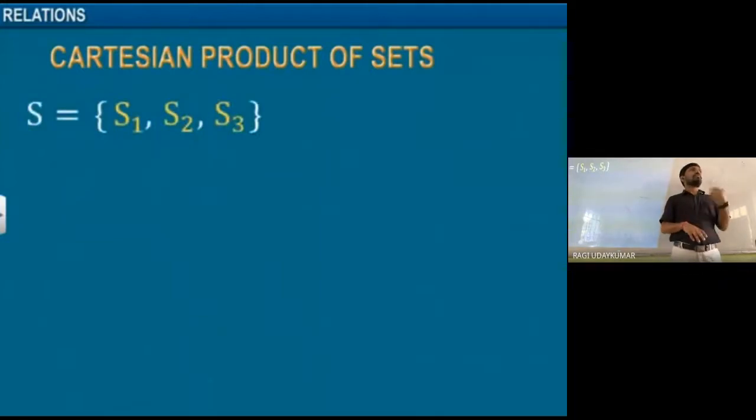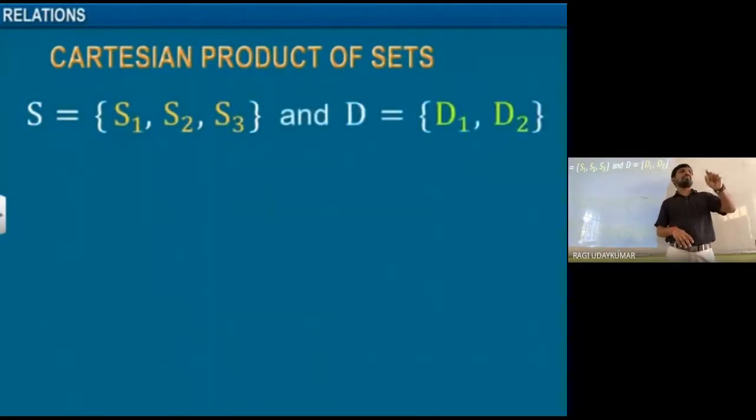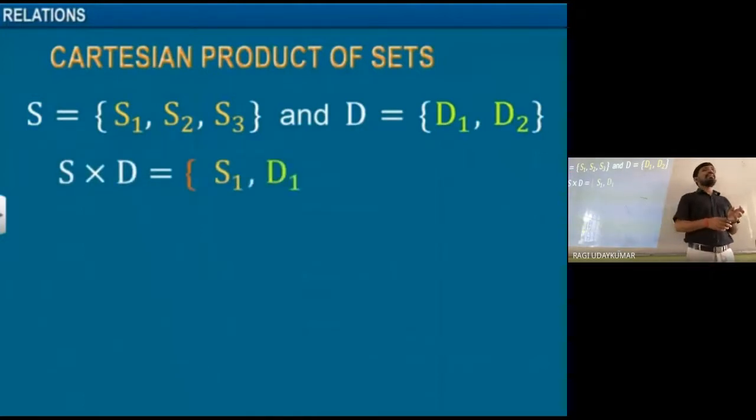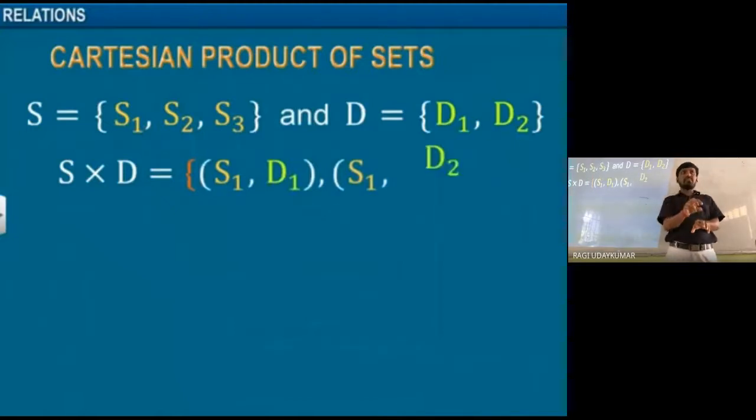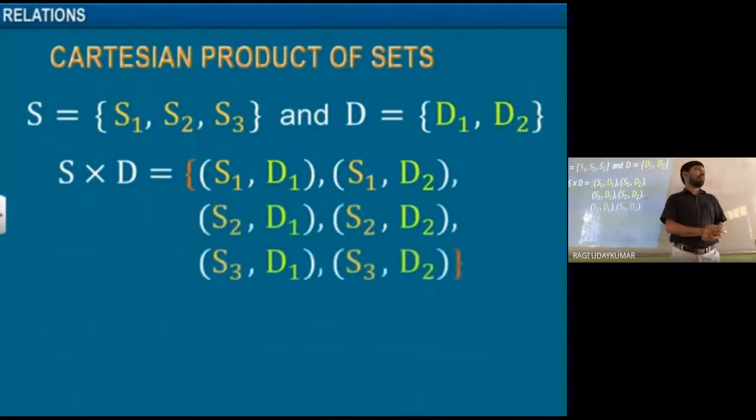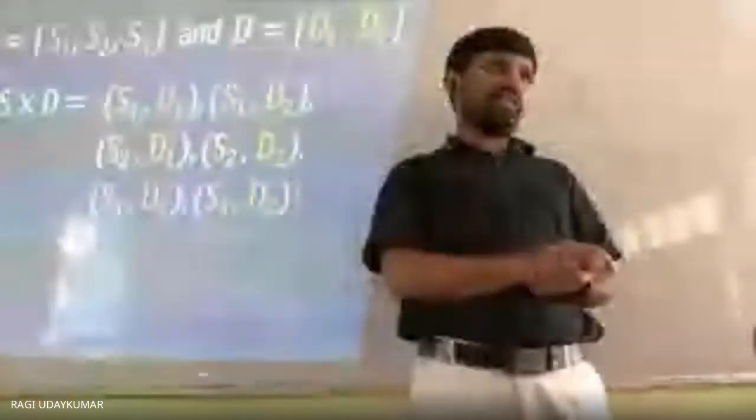Set up all the possible ordered pairs in which the first element is from the first set and the second element is from the second set. If S and D are the sets, we write this as S cross D, which contains ordered pairs in such a way that the first element is from the first set and the second element is from the second set. And whichever pair you take in the Cartesian product, there will be a relation between these two elements.